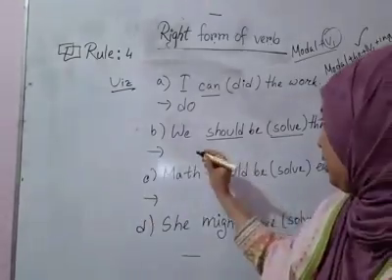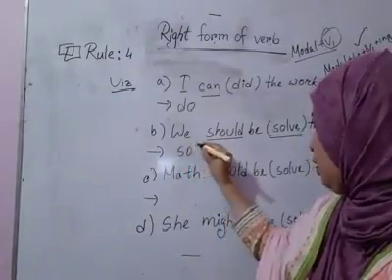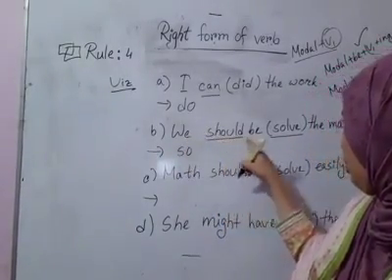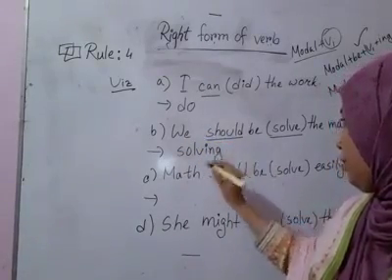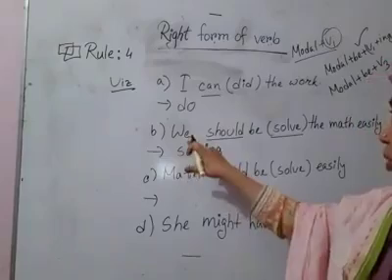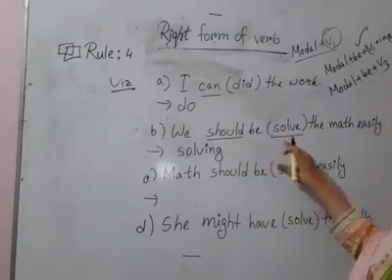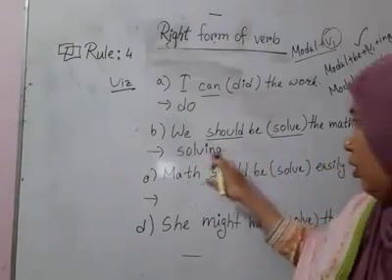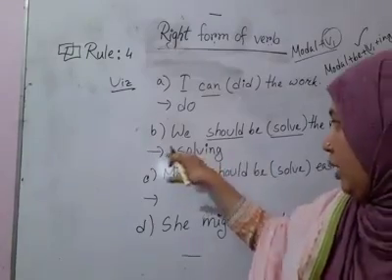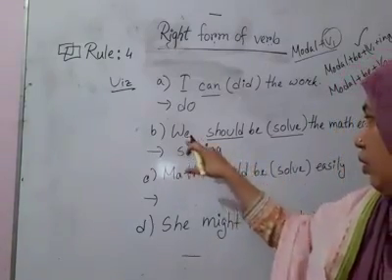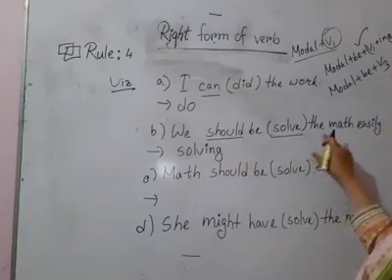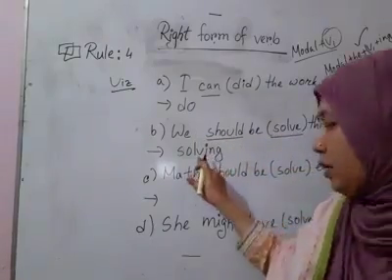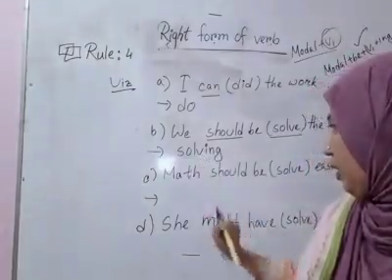That means this sentence should be: we should be solving the math easily. The total sentence should be here: we should be solving the math easily. Okay, the right answer is solving.